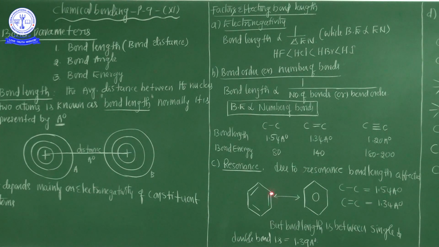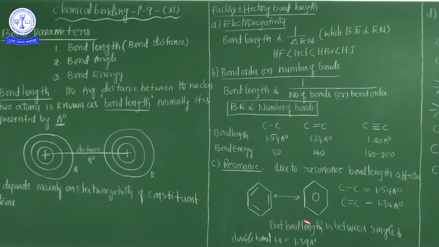But from the second carbon to third carbon, a carbon to carbon double bond is there, and the bond length is 1.34 angstroms. So resonance character decides the bond length. It's also a very important key point. But the bond length between single and double bond is 1.39 angstrom.